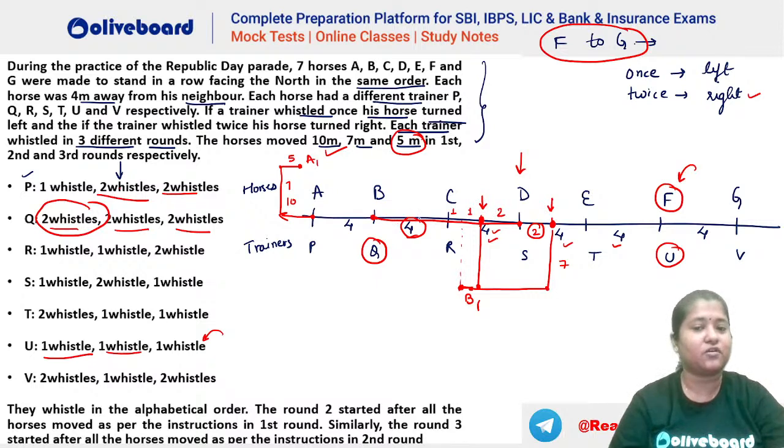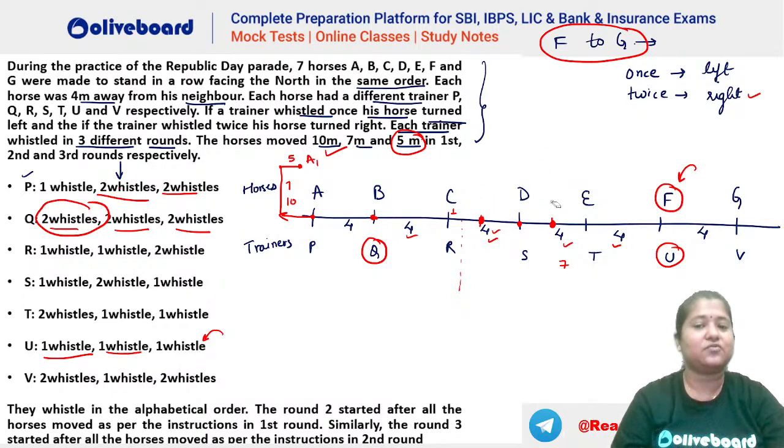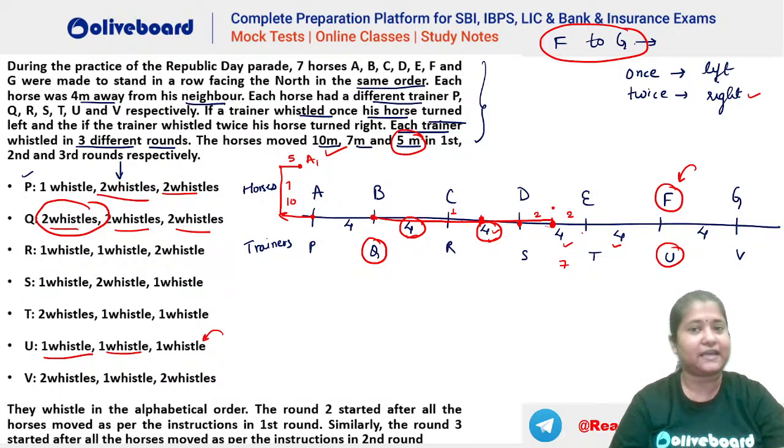Okay, we'll draw it again. It is causing confusion here. So when you have to draw for B, the first round is how much? The first round is 10 meters. So you can see this is 4 meters, this is 4 meters, and he has to go 2 more meters. That means, let's say this is 2, so this has to be 2. So B's first journey will be till here. Okay, this is B's first journey. So he has gone 10 meters here after taking a right turn.